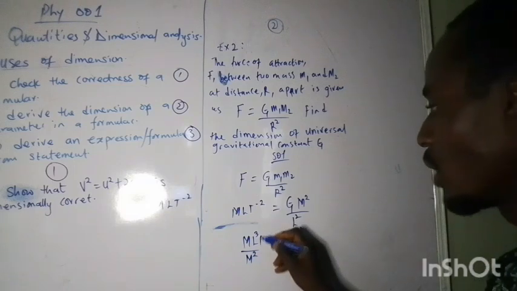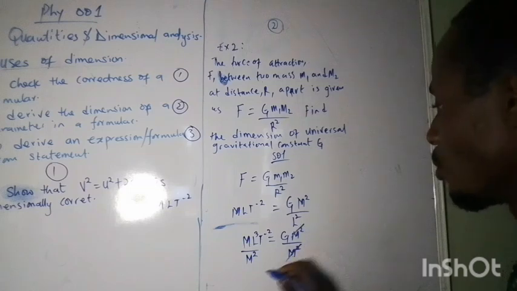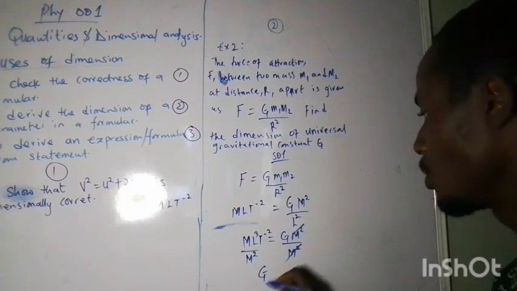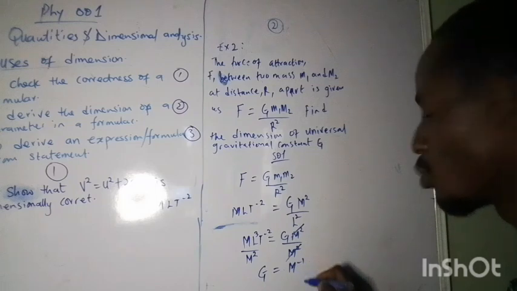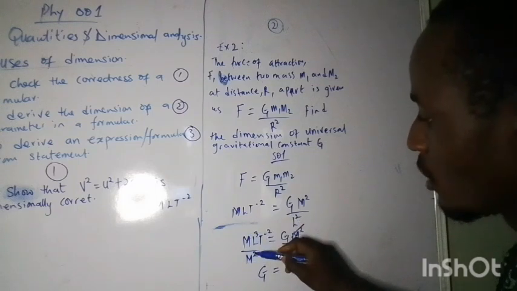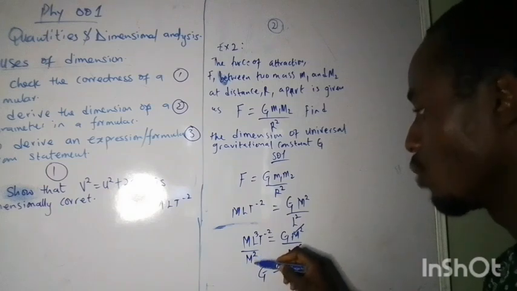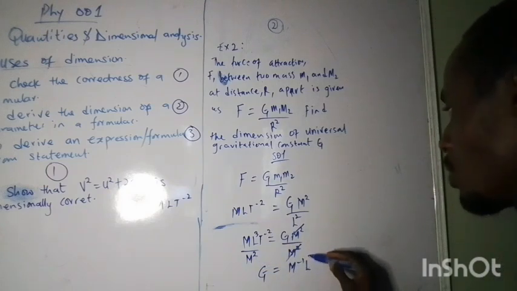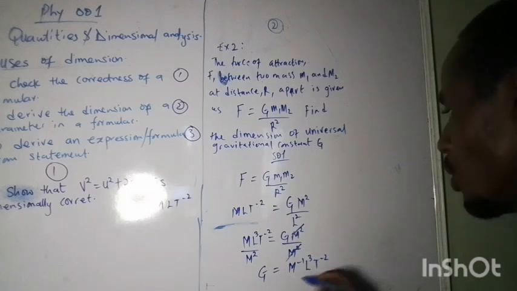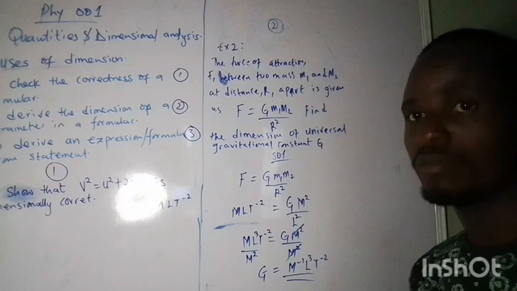Okay, I think I omitted my T raised to minus 2. So then this goes with this. So what will be the dimension of G? This goes here, you're going to have M raised to power minus 1, because you have M to the 1, and by the time you cancel it here, you'll have 1 over M, which will become M raised to power minus 1, then L cubed T raised to power minus 2. So this is the dimension of G, and we have actually found the dimension of the unknown.